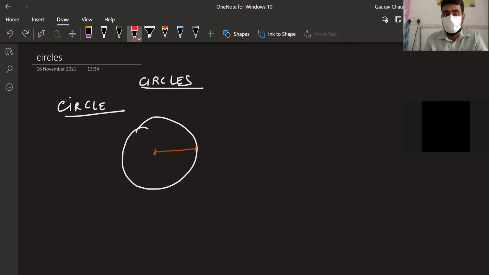Now the distance from the center to the circle is fixed. That's the definition of the circle only. Without that, circle will not form. So Shri Priya, what is this orange distance called? This is called the radius. Can a circle have two radiuses? It can have many, but the measurement will be the same, right? How many radiuses can we draw for a circle, Hemantanji? Infinite radiuses we can draw. We good with that?